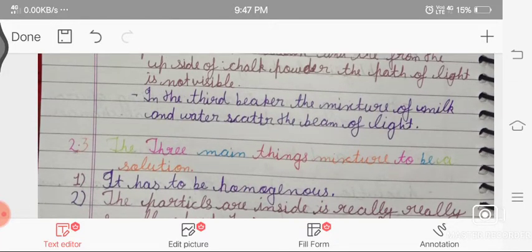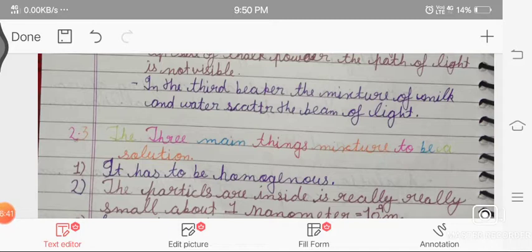And in the third beaker, the mixture of milk and water scatters the beam of light. So the mixture of milk and water scatters the light, and the path of the light beam is visible.